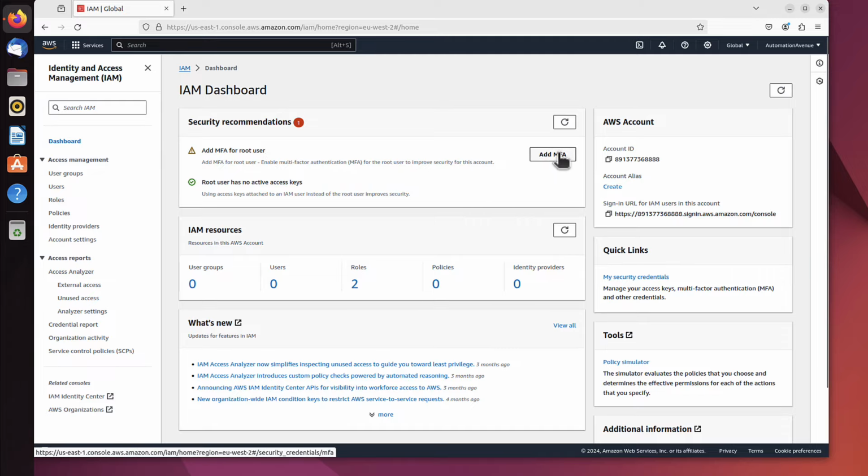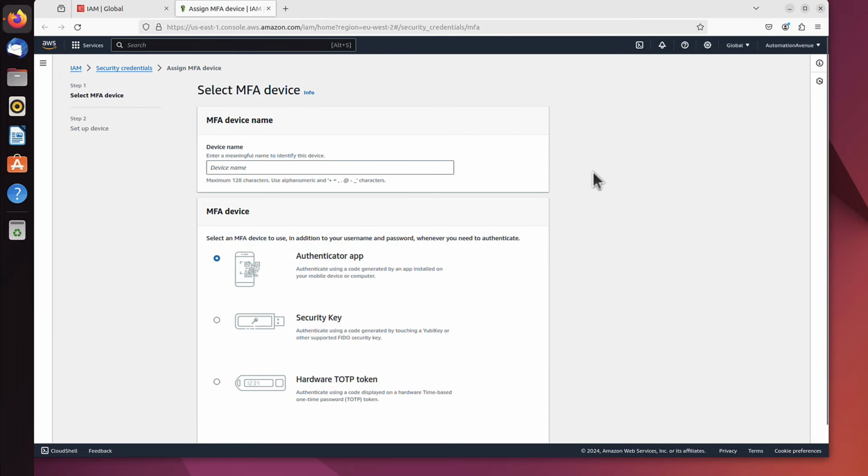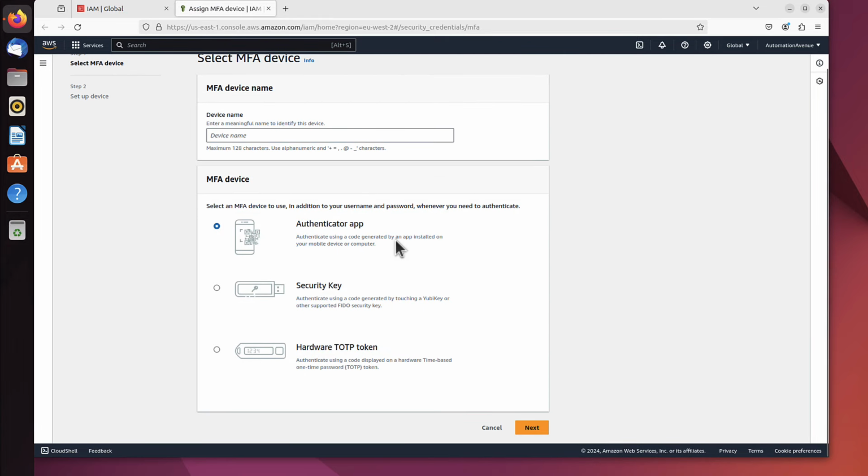We can add MFA here, clicking this button. And now we have a choice what we want to use as a second separate authentication method. So the easiest way, I think, is Authenticator app, which is chosen by default anyways. You can call it, for example, for me it will be my Samsung phone. I can use that as an authenticator. That doesn't really matter, it's just information for you. And we can choose Authenticator app, click Next.